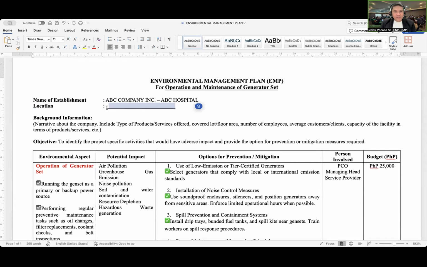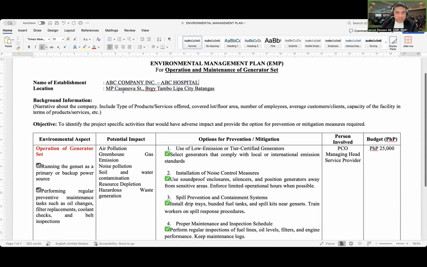And the location is MP Casanova Street, Barangay Tambo, Lipa City, Batangas. Just an example. So here we provide the information on the name of the establishment and the location of the establishment.